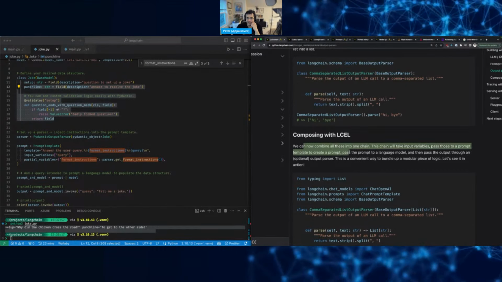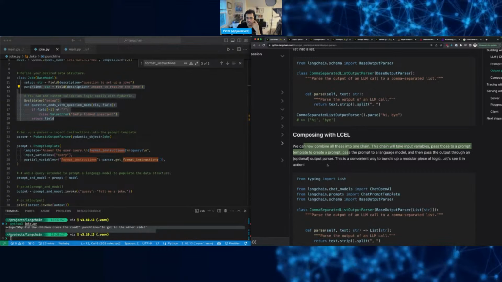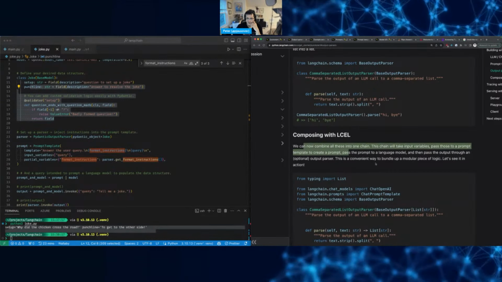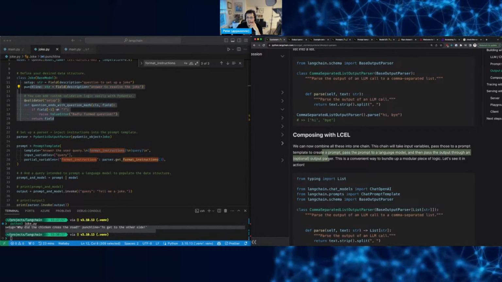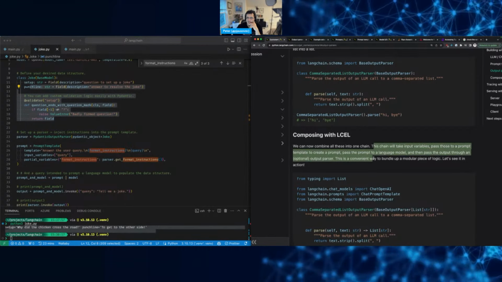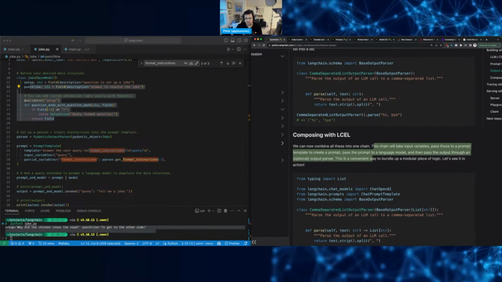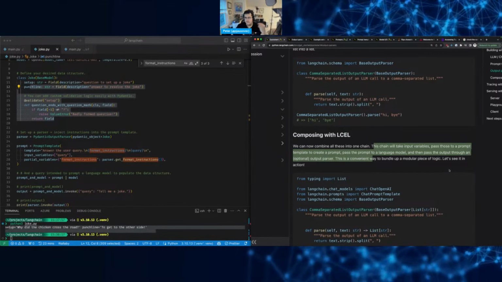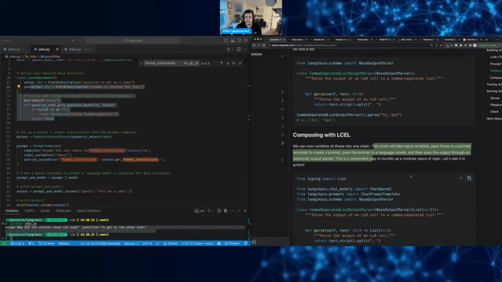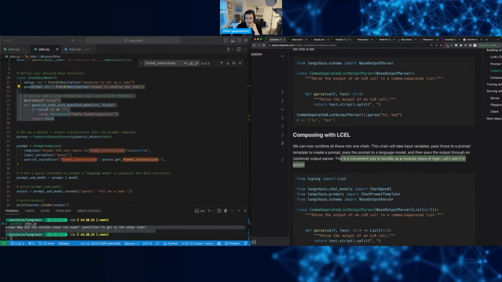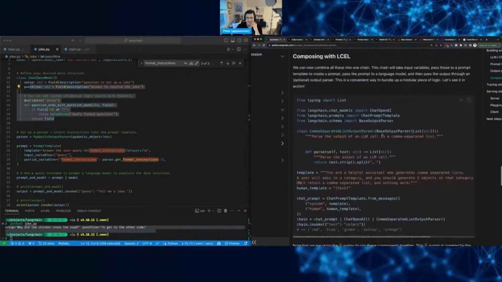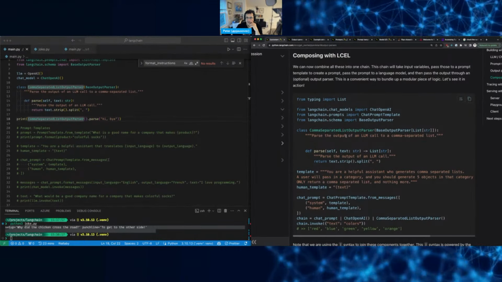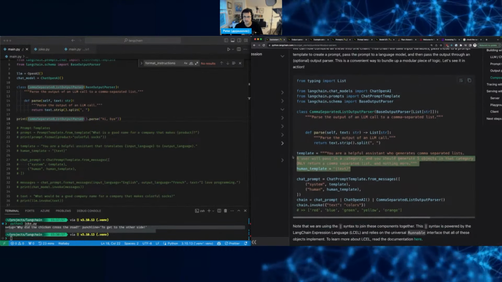So we can combine all these into one chain. Oh, okay, now it's going to explain the thing. If I had only continued reading, it would have told me what it is. So you can combine all these into one chain. The chain will take the input variables, pass those to the prompt template, just like it did there, and then pass the output from the model through an optional output parser. So a convenient way to bundle up a module or piece of logic. Let's see it in action. All right, let's go back here. So we have the comma-separated thing, and then we have the template. Yeah, let's do the template.